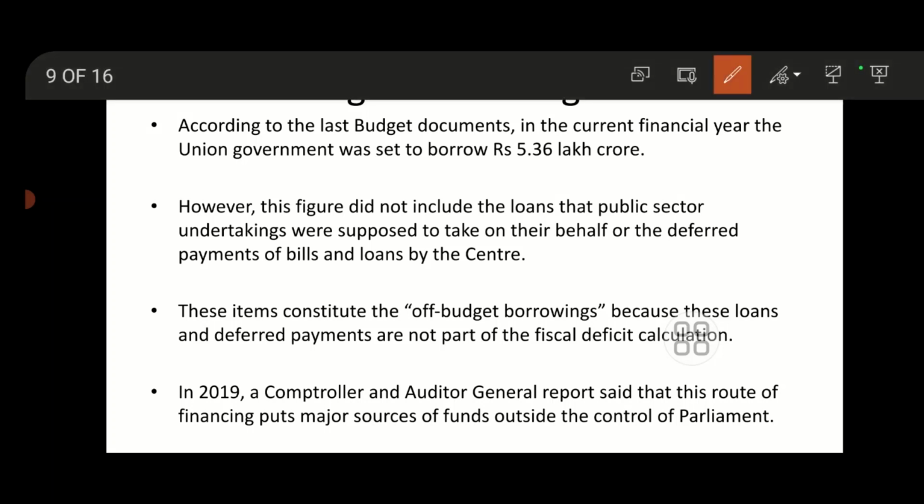Off-budget borrowings in India. According to the last budget document, in the current financial year the Union government was set to borrow 5.3 lakh crore. This does not include the loans that public sector undertakings were supposed to take. Those constitute the off-budget borrowings, because these loans or payments are not part of the fiscal deficit calculation. In 2019, the CAG report said that this route of financing puts a major source of funds outside the control of Parliament.